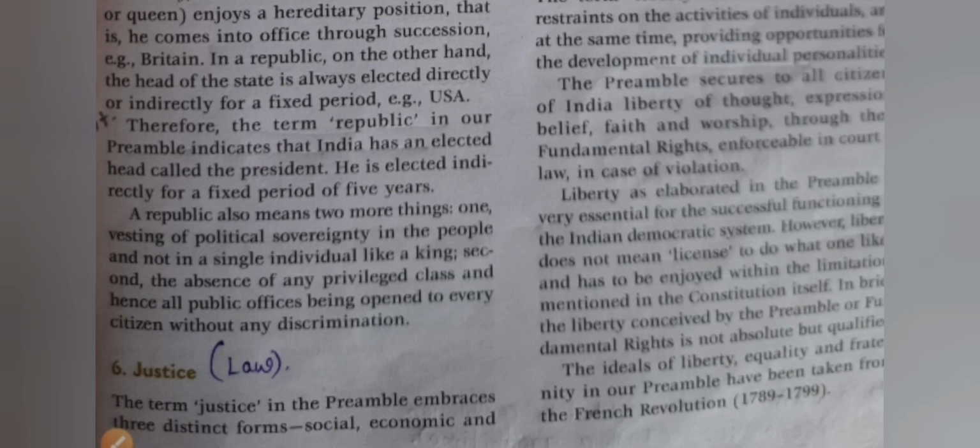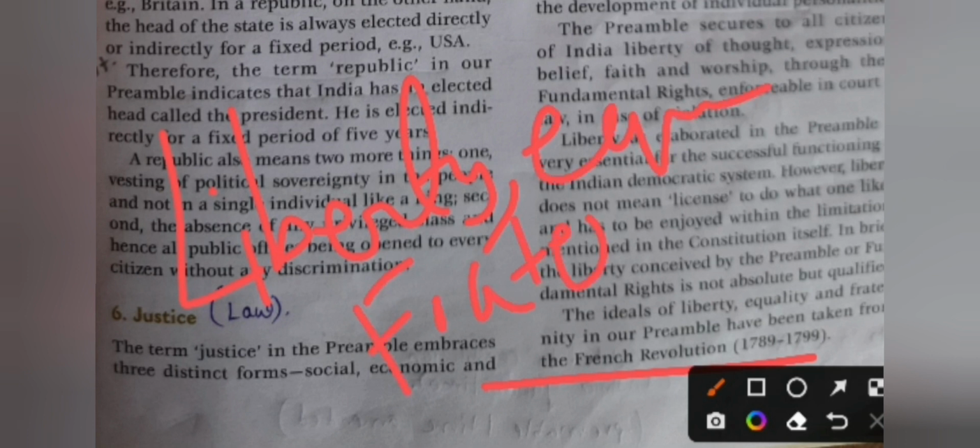The ideals of liberty, equality, and fraternity in our preamble have been taken from the French Revolution. Okay, what are taken from the French Revolution? It is the ideas of liberty, equality, and fraternity. Okay, these are taken from the French Revolution. Simply say that.